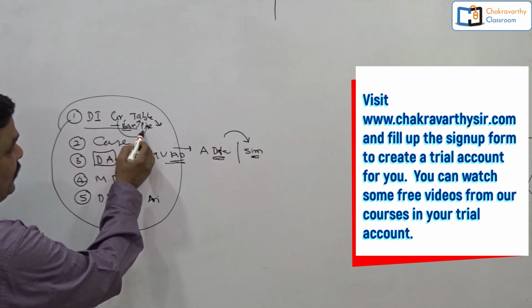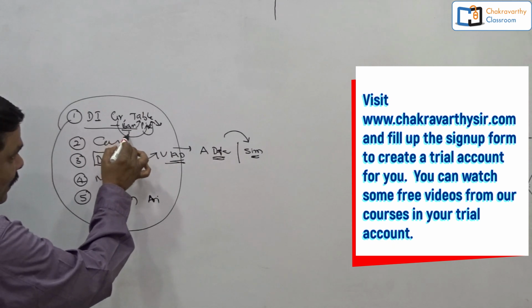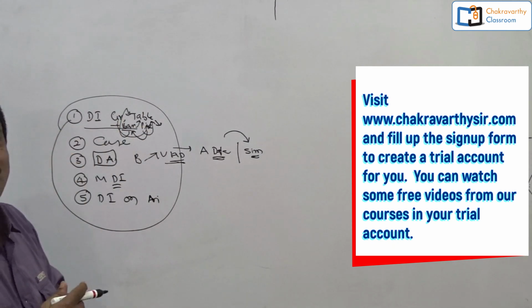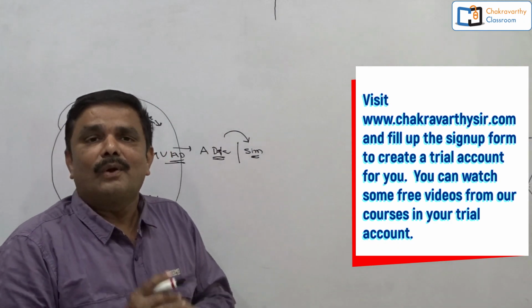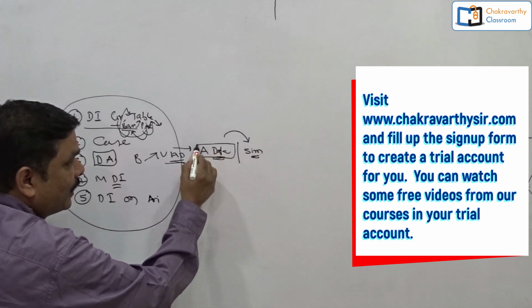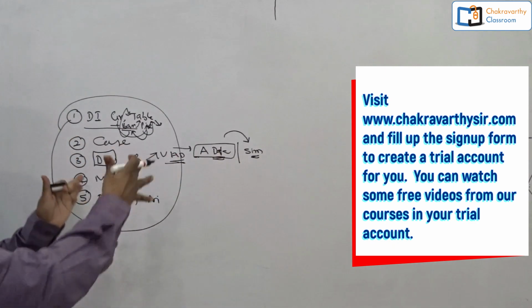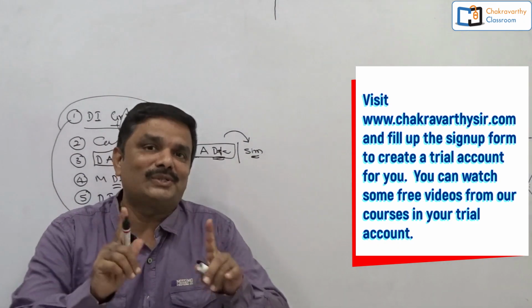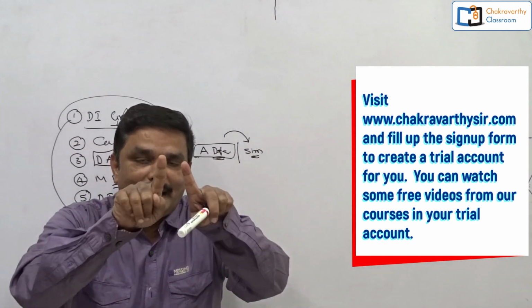So one pie chart and table, one bar graph and table, or one pie chart and one line graph. That depends upon the difficulty level of the question. Whatever the data may be, first you need to analyze the data. After finding the question in the examination, the first thing, students, you need to do is try to understand